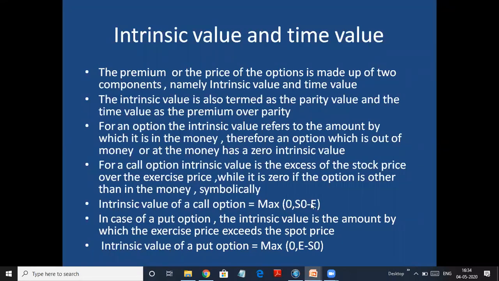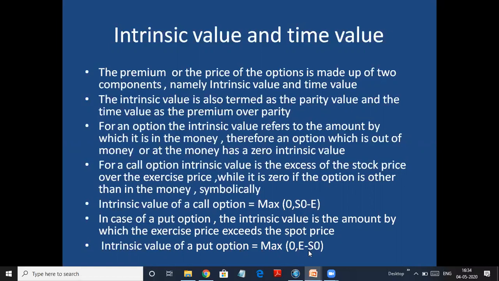If I do S0 minus E and get minus 5, so 0 or minus 5, which is maximum? 0. So I cannot take negative as intrinsic value. It should always be positive, or it will be 0. It will not be in negative sign. That's why we write maximum of 0 or S0 minus E. And look here, for put option, we take it as maximum of 0 or E minus S0.